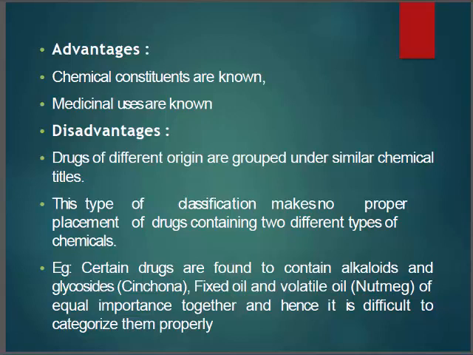Disadvantage: the drugs of different origins are grouped under similar chemical titles, and this type of classification makes no proper placement of drugs containing two different types of chemicals. Certain drugs may contain both alkaloids and glycosides, like cinchona, or fixed oil and volatile oil, like nutmeg. We cannot categorize them properly, and they are difficult to identify.